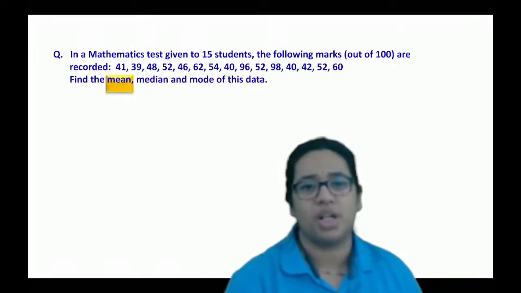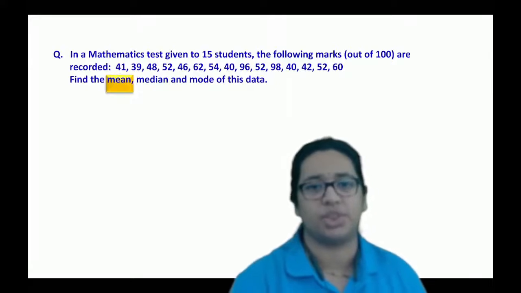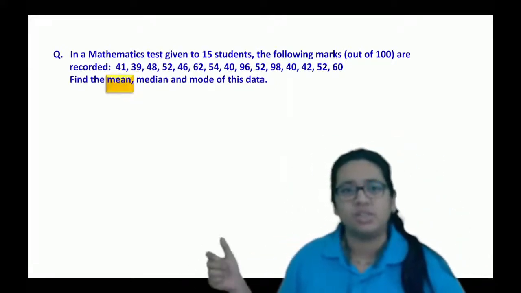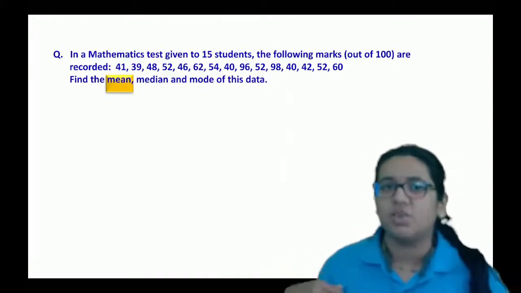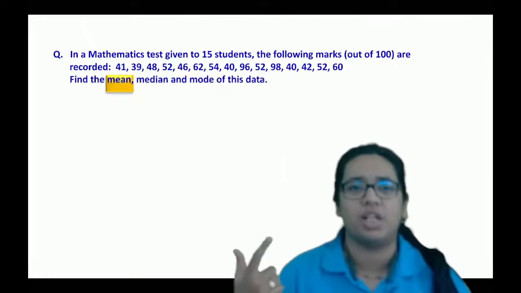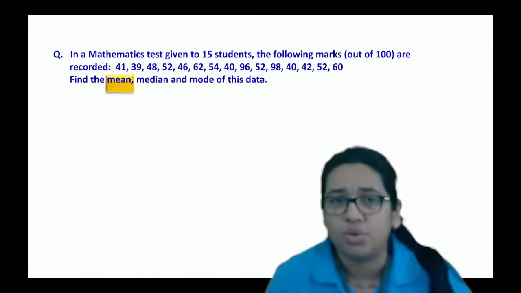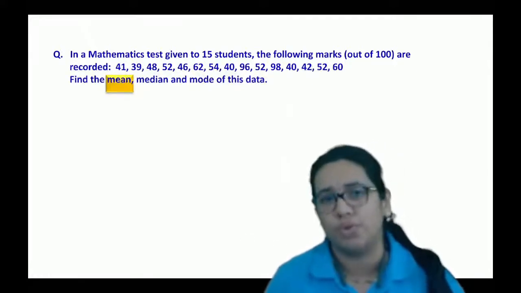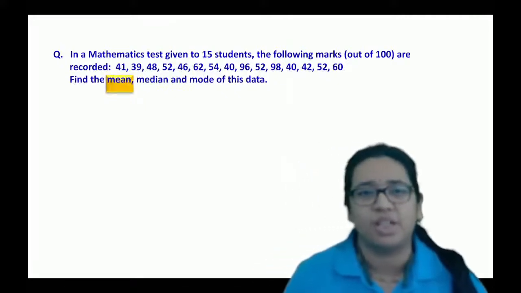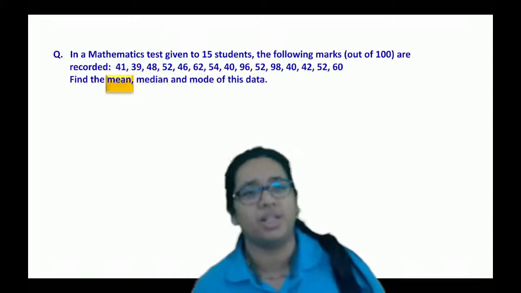Similarly, you just have to go through this question. I think you can do it on your own, right? Just note down the marks of 15 students, which are given as 41, 39, 48, 52, 46, 62, 54, 40, 96, again 52, 98, 40, 42, 52, and 60.